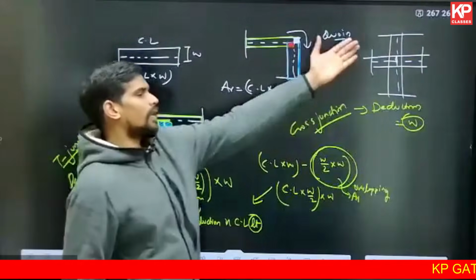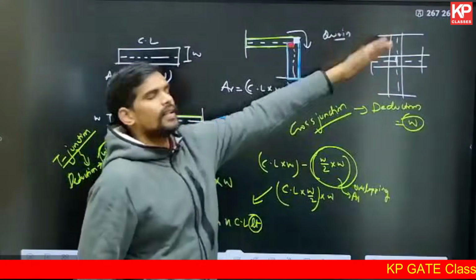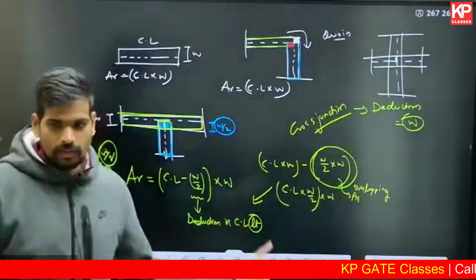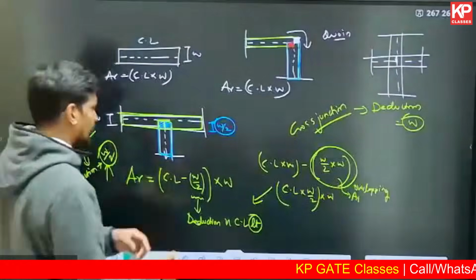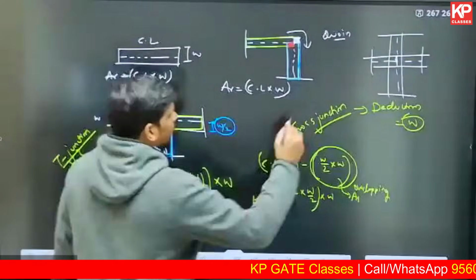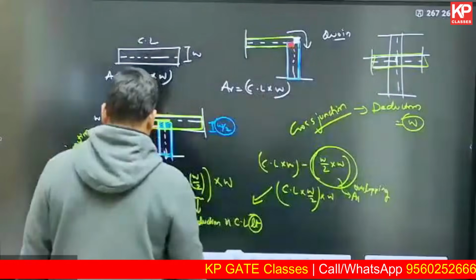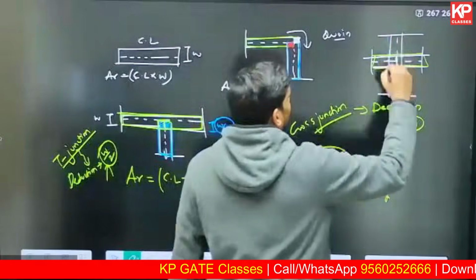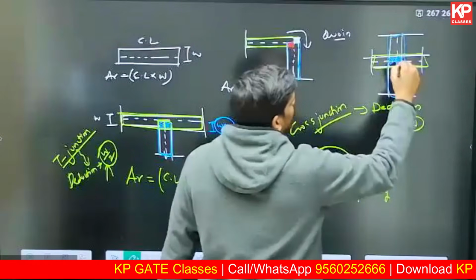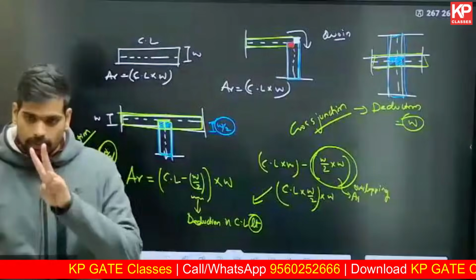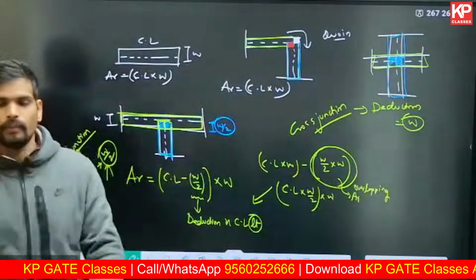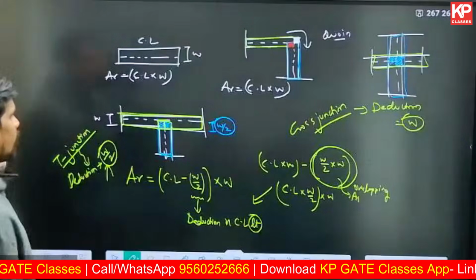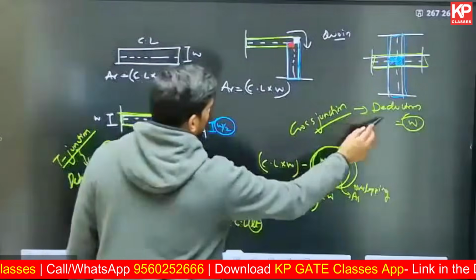It is basically double of the T junction. There is a T junction on one side, a T junction on the other side. If you want, you can draw such rectangles and understand. It's very simple actually. If you draw the green rectangle in this direction and the blue rectangle in this direction, you can clearly see this complete portion is overlapping and it is being counted twice. You have to deduct that uniform width W once as a deduction. So for a cross junction, the deduction will be W.